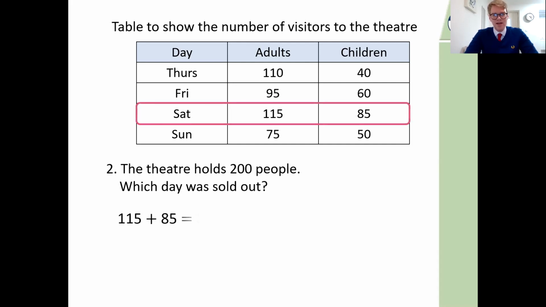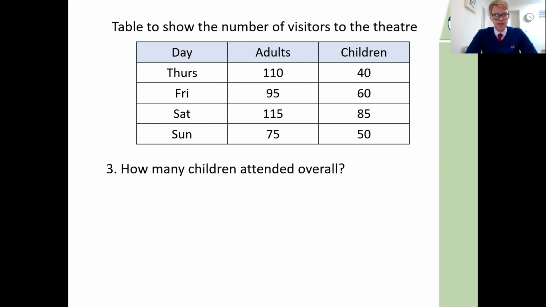Okay, so the answer for this one, 115 plus 85 is 200. Saturday was the sold out day. How many children attended overall? Well, again, this is going to be one that we need to add up. In this case, it's a column. We've got all of these.